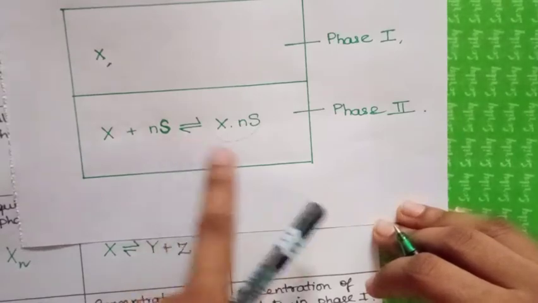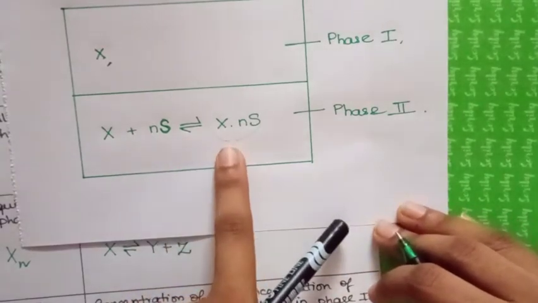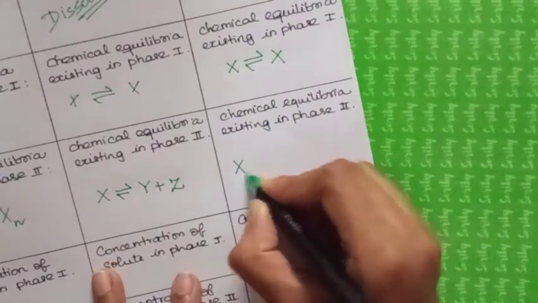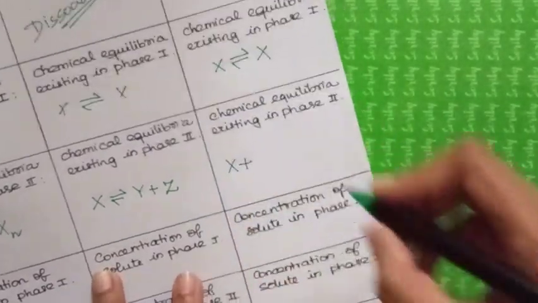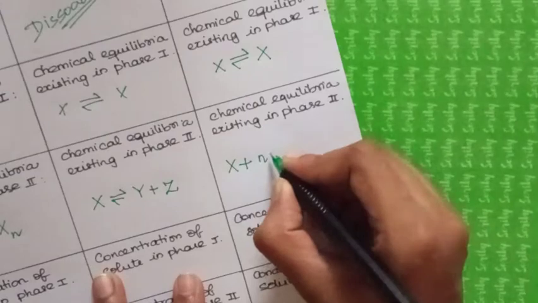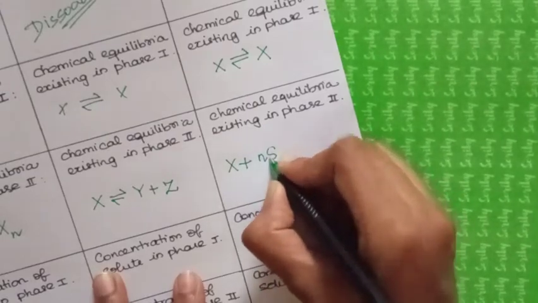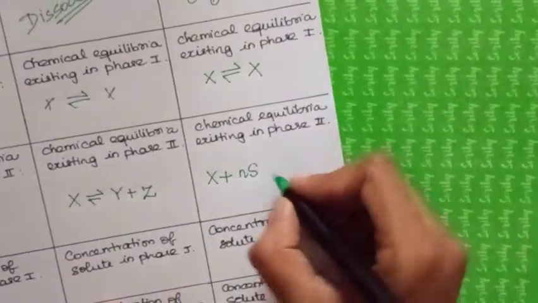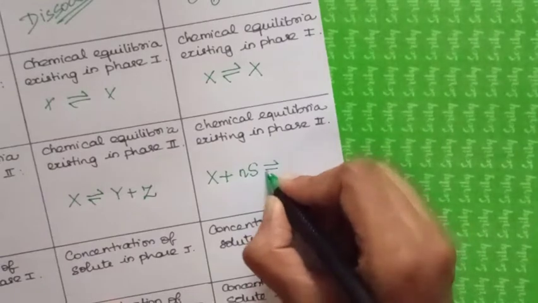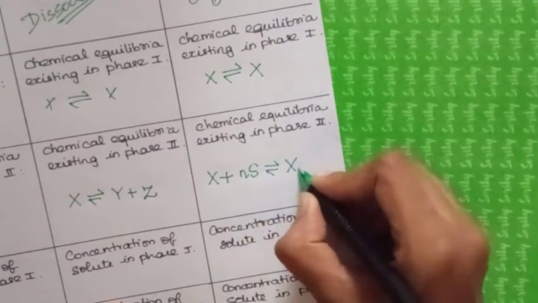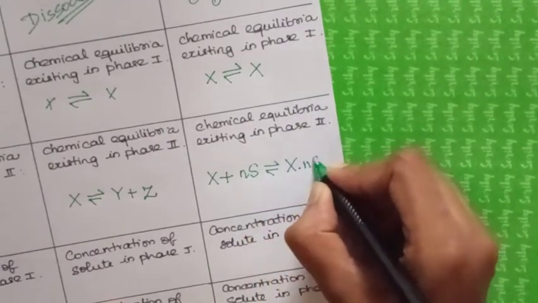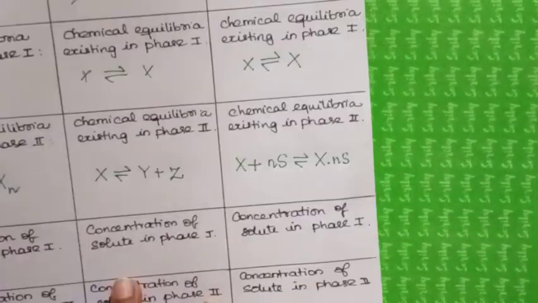It will combine with that to form the complex. So I can write here X reacting with n moles of solvent molecules to form a complex. Is that clear? Okay.